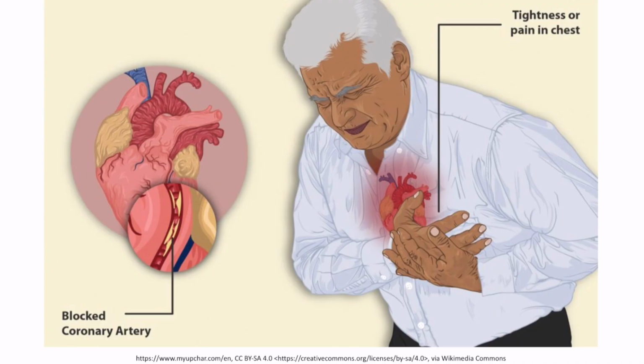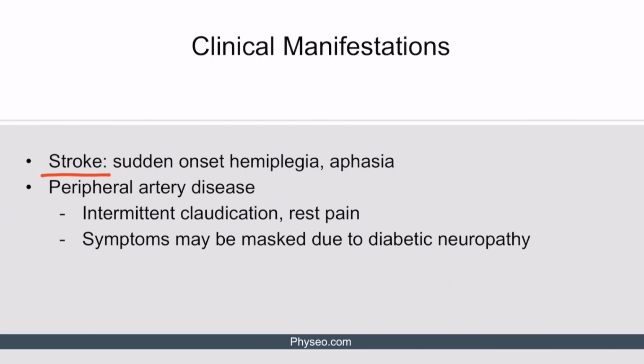Here you can see that when a coronary artery is blocked, then the patient gets a feeling of severe chest pain and tightness due to heart attack. Remember that patients with diabetes are 2 to 4 times more likely to die from cardiovascular disease than the general population, and that they may not present with the classic signs of an MI, such as chest tightness or pain. Stroke in a diabetic patient typically presents the same way as it does in the general population, with signs such as sudden onset hemiplegia and aphasia, among many others.